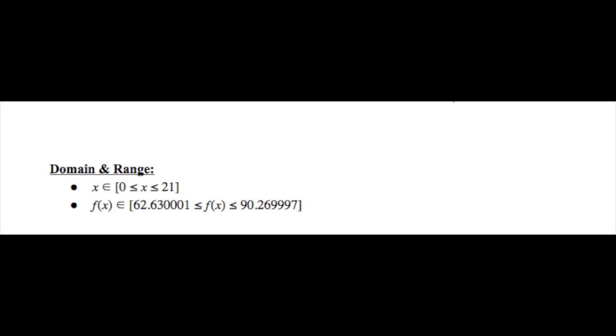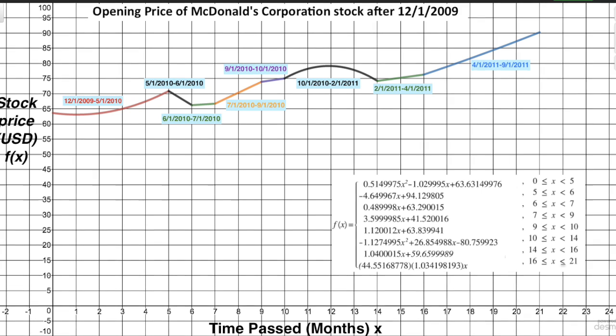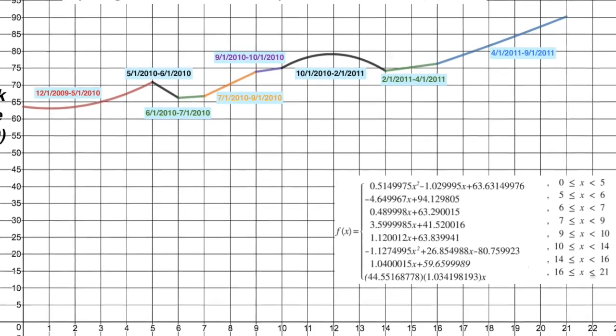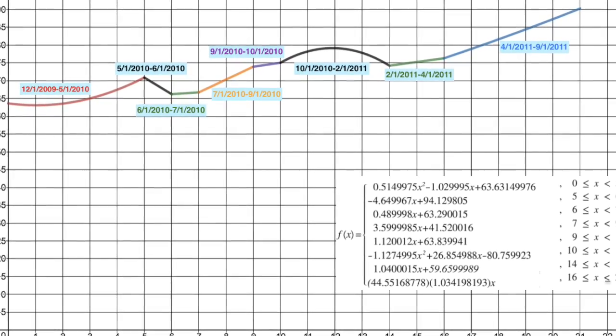The range of our function f of x is in the set of 62.630001 and 90.269997, meaning between December 2009 to December 2011, the stock never drops below $62 and never goes above $90. Our function is fluid and continuous, and therefore our function has no discontinuity.